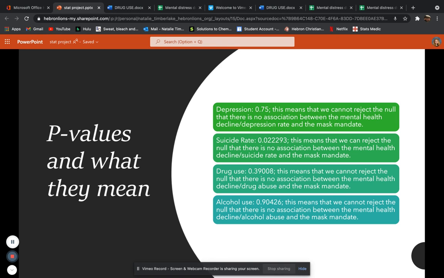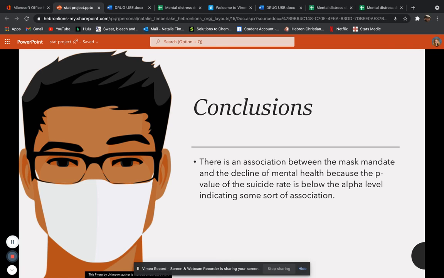The drug use, which is 0.39008, means that we cannot reject the null that there is no association between the mental health decline/drug abuse and the mask mandate. Finally, the alcohol use, which is 0.90426, means we cannot reject the null that there is no association between the mental health decline and alcohol abuse and the mask mandate. Conclusions.